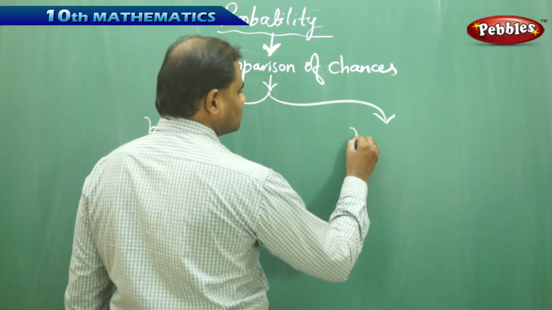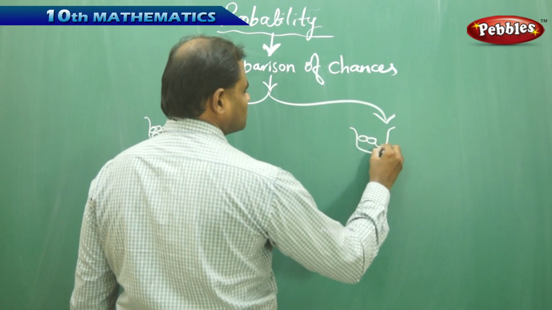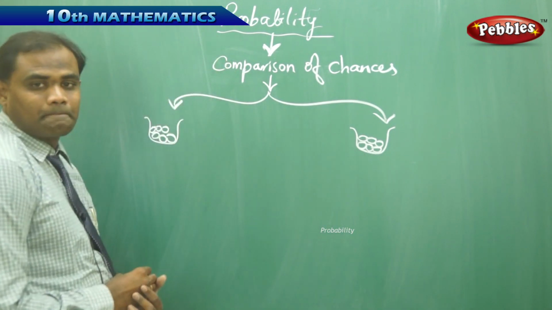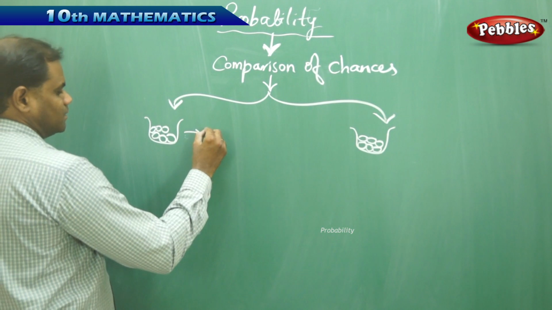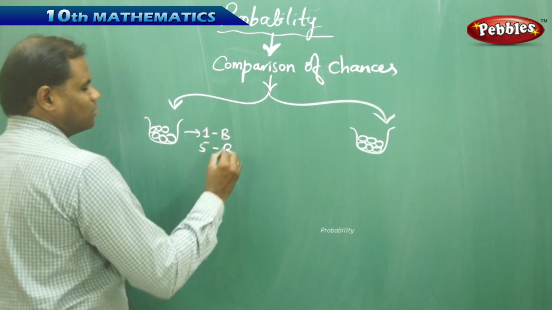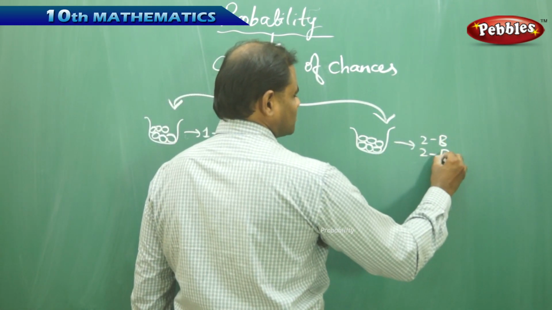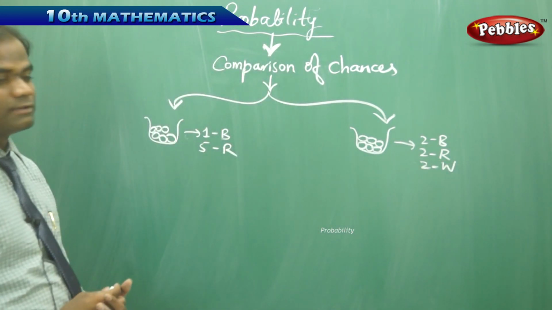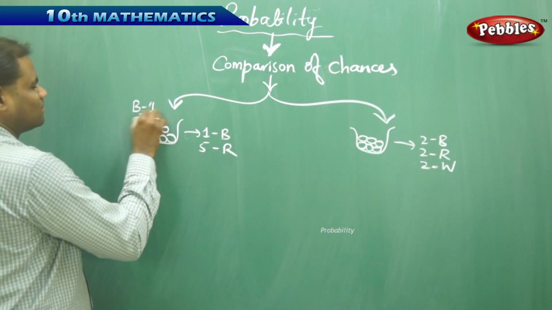In bag 1 there are 1 blue ball and 5 red balls, and in bag 2 there are 2 blue, 2 red and 2 white balls.